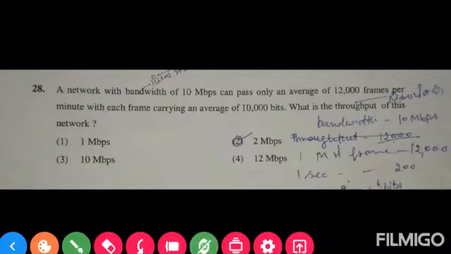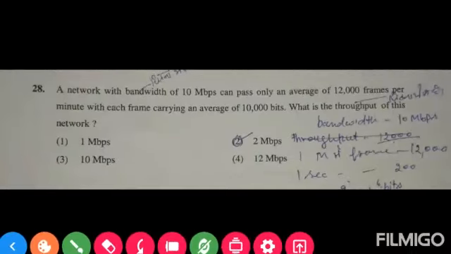A network with a bandwidth of 10 Mbps can pass only an average of 12,000 frames per minute, with each frame carrying an average of 10,000 bits. What is the throughput of this network? And the correct answer is the second option, 2 Mbps.